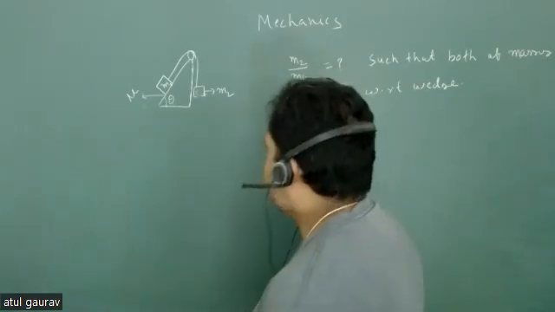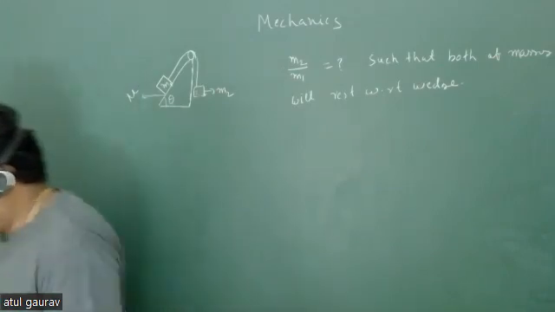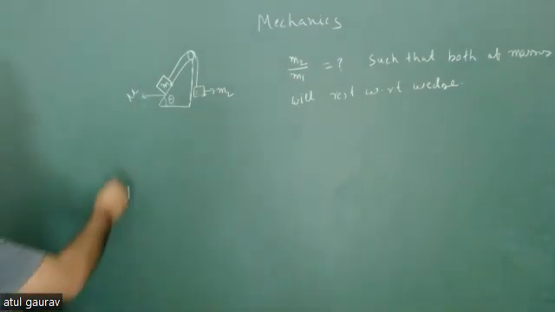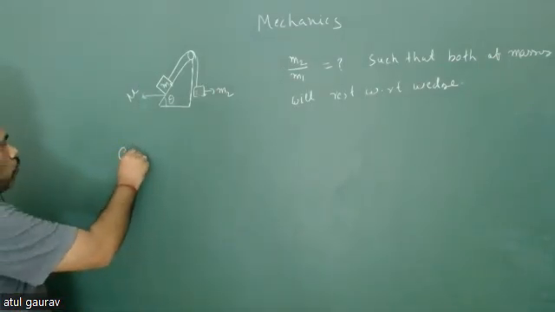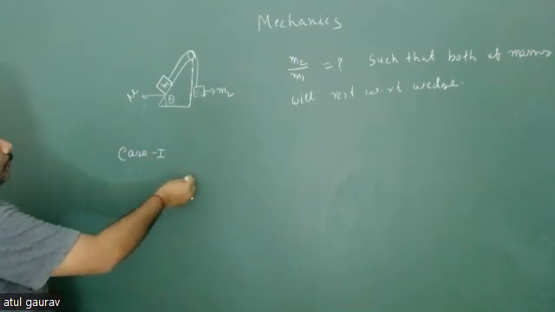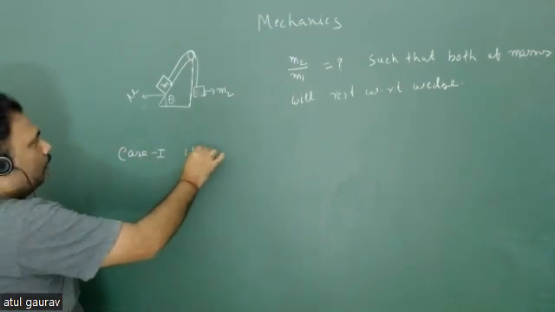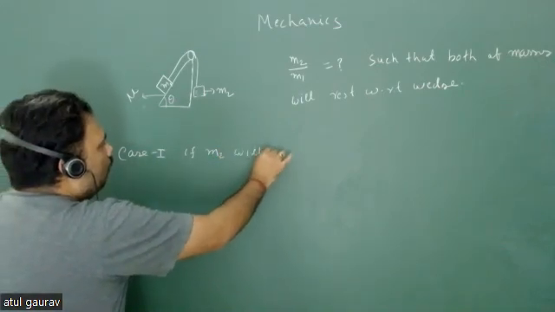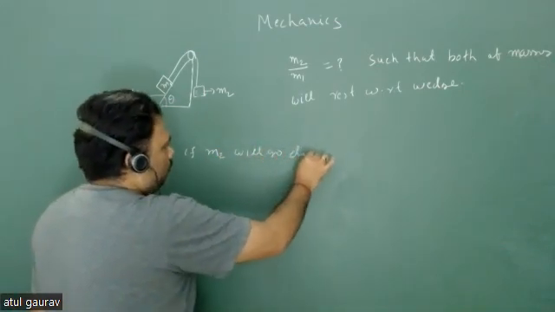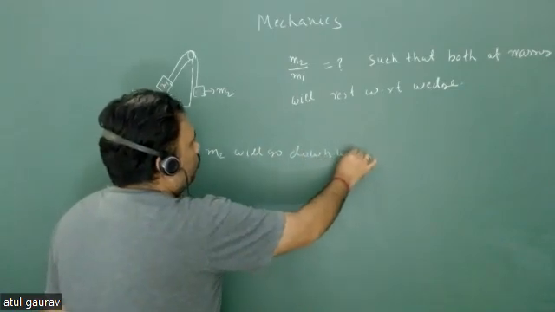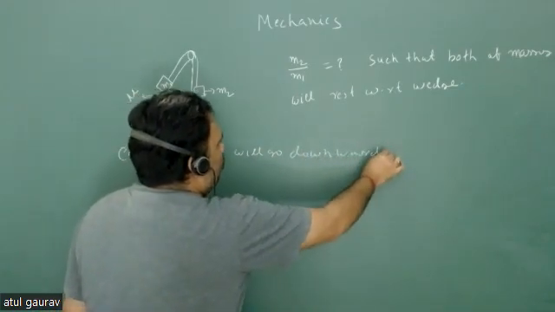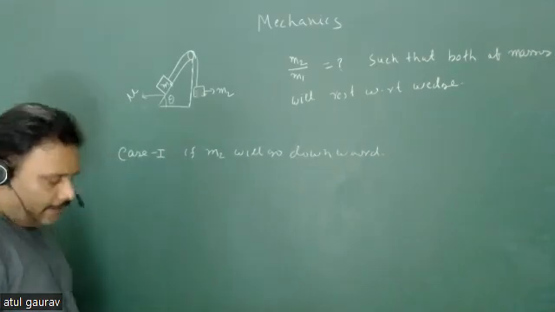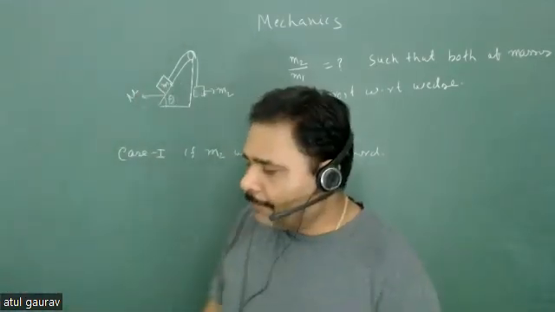So now let us go for case 1. What is case 1? If m2 will go downward, this is our first case. So we have to restrict this.